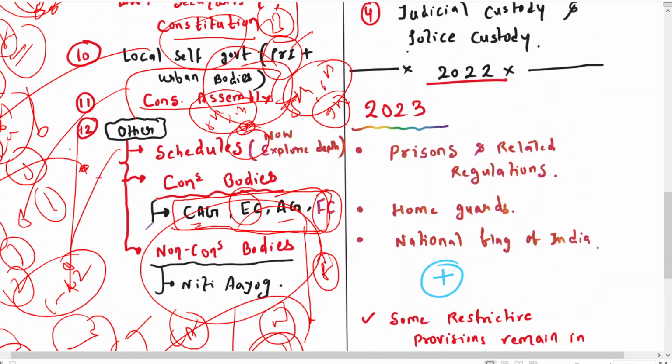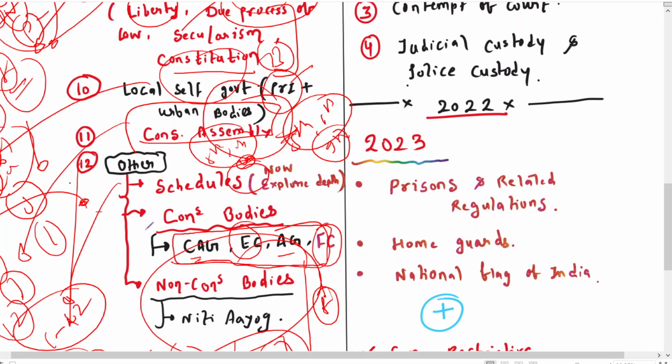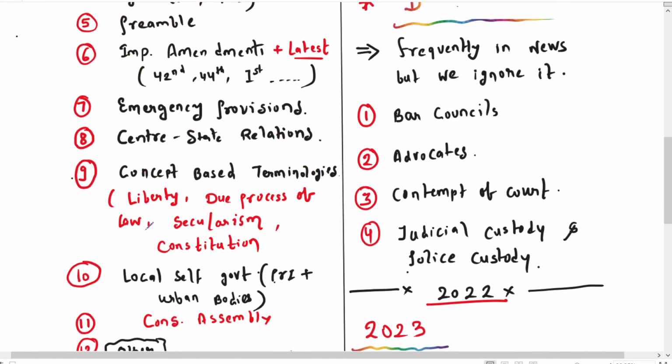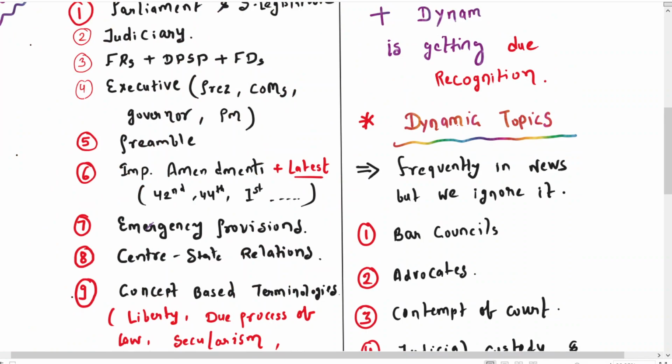So we have finished the static topics, only 12 topics, but this will help you to get 90% of the questions of the polity. Okay. And if you mix that with the dynamic topics.